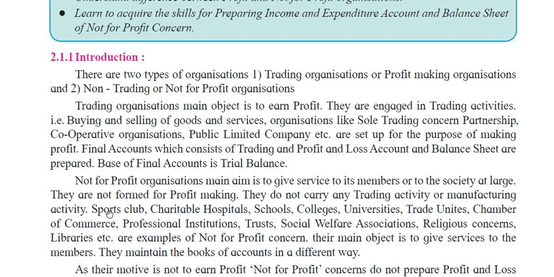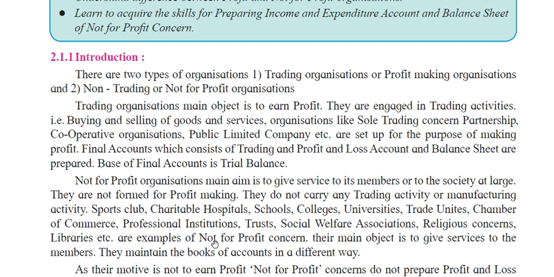For example, sports clubs, charitable hospitals, schools, colleges and universities, chamber of commerce, professional institutions, trusts, social welfare associations, religious concerns, libraries, etc. These are all called not for profit organizations. These organizations are giving services to members or to the society. They are not expecting any profit from the society. They are not formed for making profit.